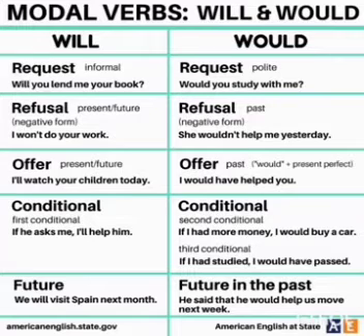Now we shall discuss the functions of will and would. The past tense of will is would. So will is used in the form of request. Will you lend me a book? That is when you are asking informally, that is the normal way. Next, a refusal. That is in negative form. I won't do your work. What is the negative form of will? Won't. Next, offer. I will watch your children today. So in present tense will is used, past tense would is used.